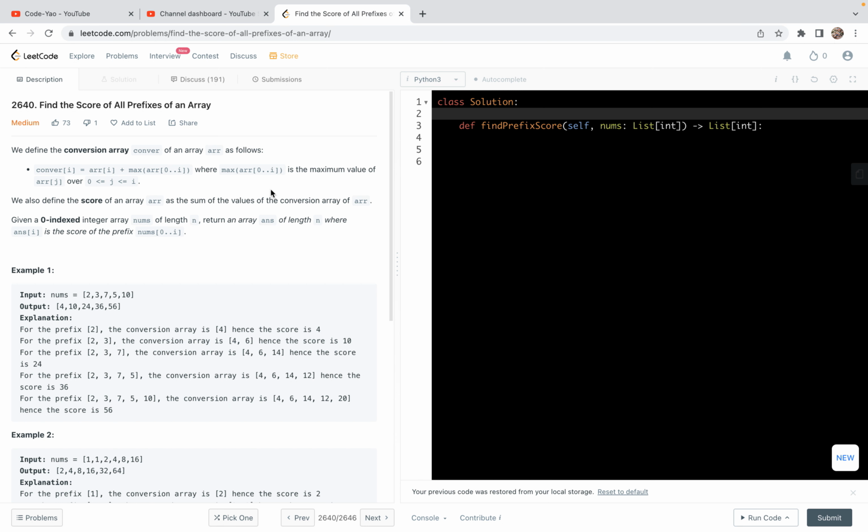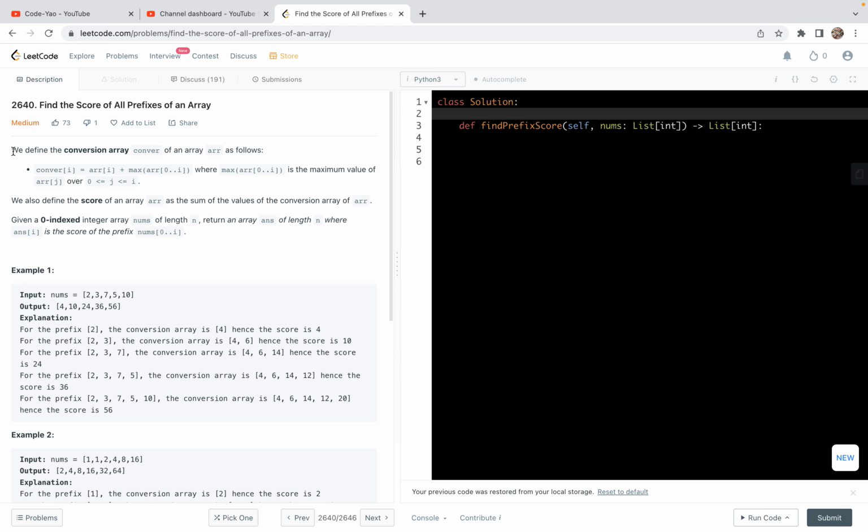Let's have a look at problem 2640. Find the score of all prefixes of an array. In this video, we're going to explain a solution based on the use of partial sum. Basically, we see partial sum. It can be referred to as a prefix sum or suffix sum. So any variance. Basically, for this problem we need to use a slight variance.